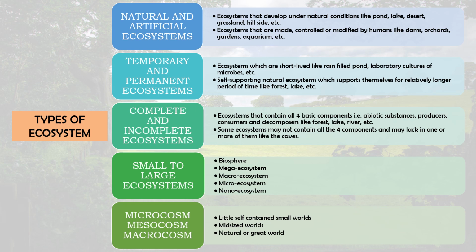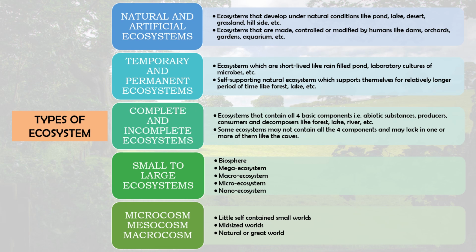The ecosystems which are developed under natural conditions, without any human support, are called natural ecosystems, like pond, lake, desert, grassland, meadow, etc. But those ecosystems which are made, controlled, and modified by humans, on the basis of what they input and what output we get, are called artificial ecosystems, like modern cities, dams, orchards, gardens, aquariums, biosphere reserves, etc.